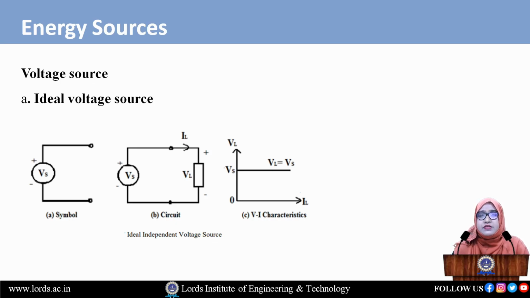Now come to the characteristics. We have the VI characteristics. We can say that VL is equal to VS. This should always be the same at all instants of time. It should not vary with the instant of time. It should be equal for all instants of time. Why? Because the series resistance RS is always equal to 0 for the ideal voltage source.